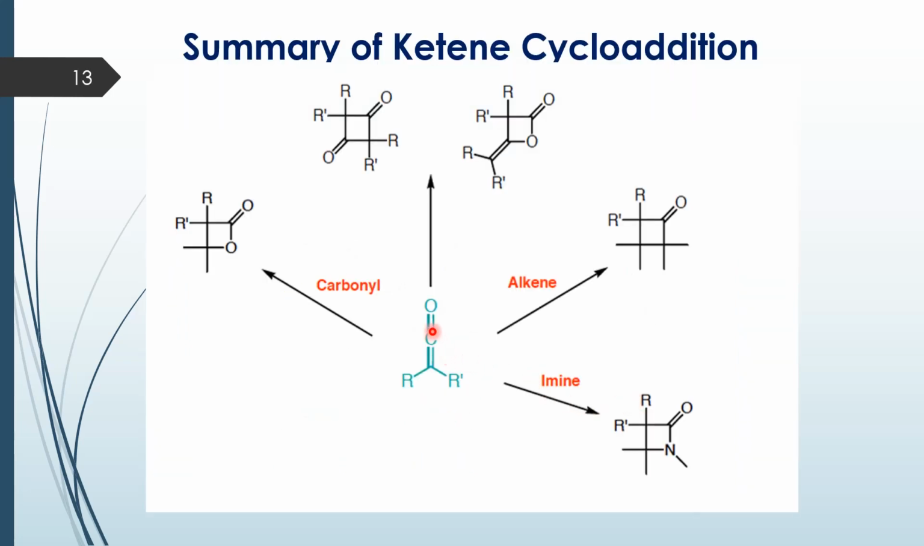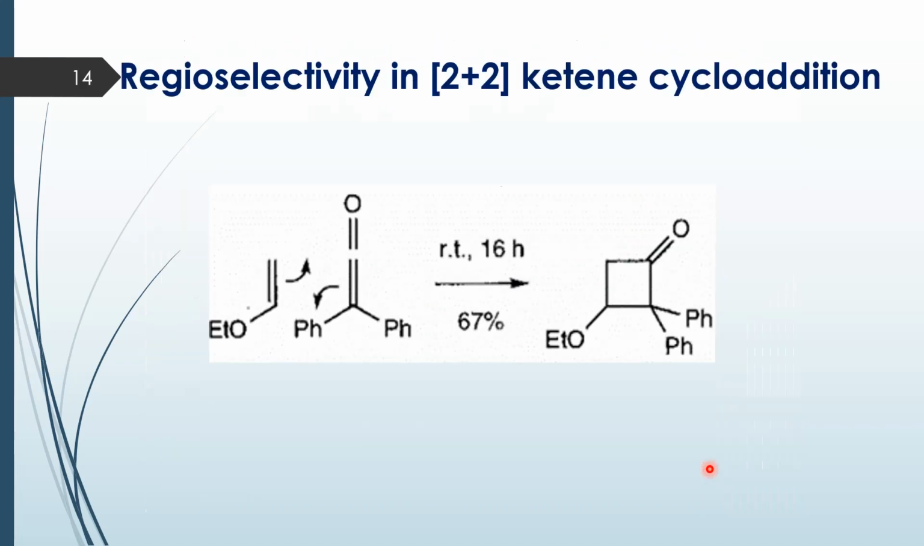So some examples: you can convert a ketene to a lactone by treating it with a carbonyl compound. Two molecules of ketene can dimerize, with the C=C of one undergoing 2+2 with the C=C of the other to give a cyclobutanedione derivative. Or you could have the C=C of one ketene reacting with the C=O of another ketene in a 2+2 fashion to give a lactone. With an alkene, we have seen it gives a cyclobutanone derivative. If you have an imine, it gives a beta-lactam derivative.